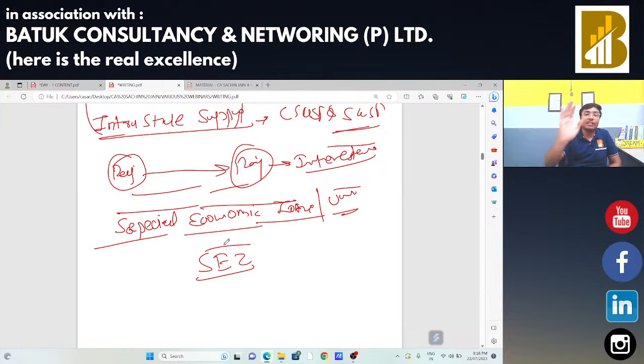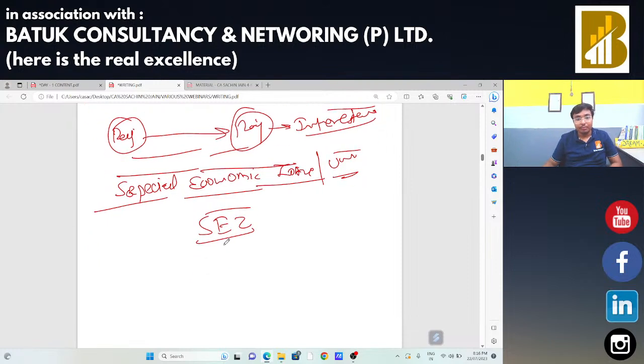We had already done the concept of zero rated supply. Zero rated supply means the rate of GST is 0%. Okay, in case there is no GST charged, so the rate is 0%. That means if someone is going to make the supply to an SEZ unit, then the supply should be treated as your zero rated supply. That means your interstate supply.